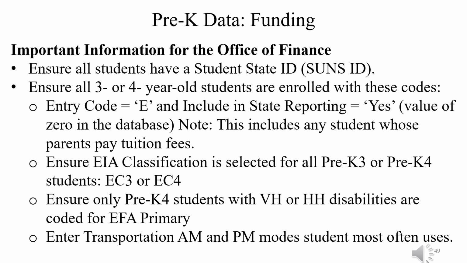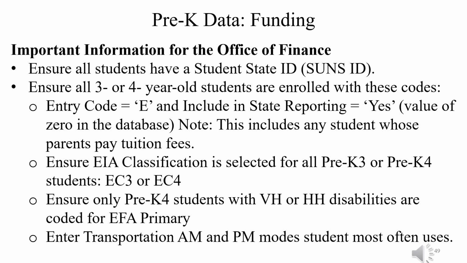The Office of Finance must have accurate counts for all students served in a school. This includes all pre-K, 3- and 4-year-old students participating in an educational program for instruction. Note, important information that's necessary in PowerSchool. All students must have a student state ID to be counted in enrollment for financial purposes. All 3- and 4-year-old students should be enrolled with these codes: E, entry code, and included in state reporting should be yes.